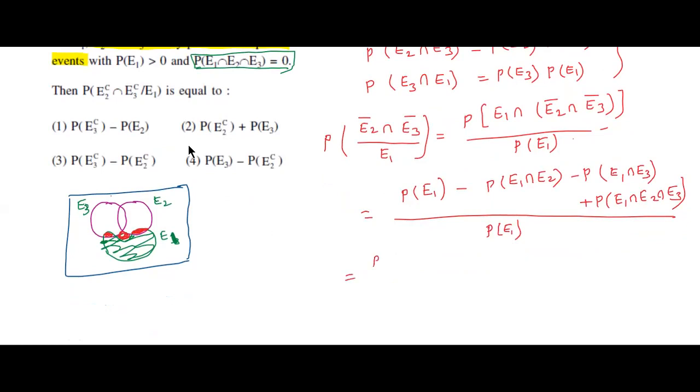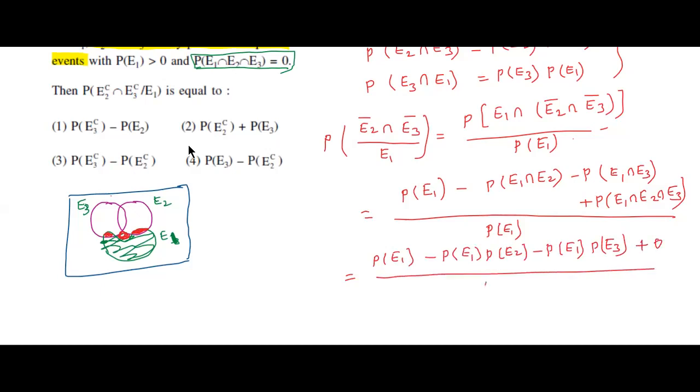Now numerator, see here: P of E1 minus P of E1, P of E2 minus P of E1, P of E3, because pairwise independent events, now plus 0, divided by P of E1. Numerator, see that each and every term having P of E1, take common and cancel it, remaining 1 minus P of E2 minus P of E3.